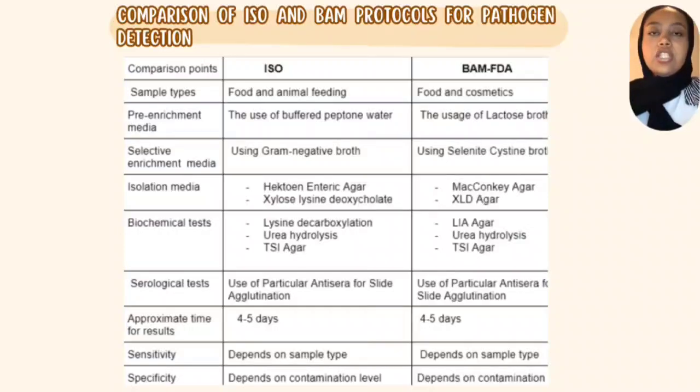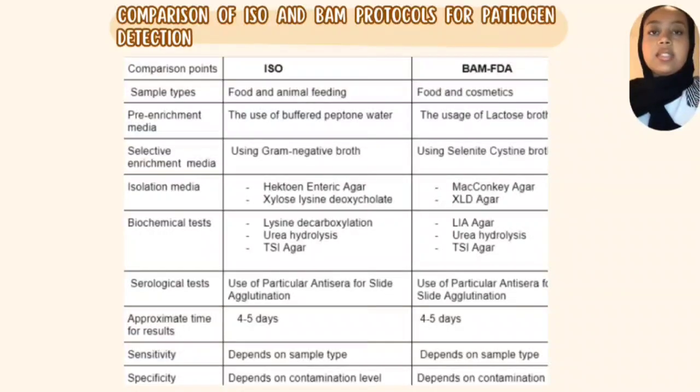Isolation media. The isolation media varies between the two methods. ISO emphasizes Hektoen enteric agar and xylose lysine deoxycholate agar, while BAM includes MacConkey agar and XLD agar. Biochemical tests. Both methods rely on biochemical tests for confirmation, such as lysine decarboxylation, urea hydrolysis, and TSI agar. BAM additionally includes LIA agar for lysine decarboxylation testing. Serological tests. Both protocols require the use of specific slides for the agglutination to confirm the presence of the target organism.